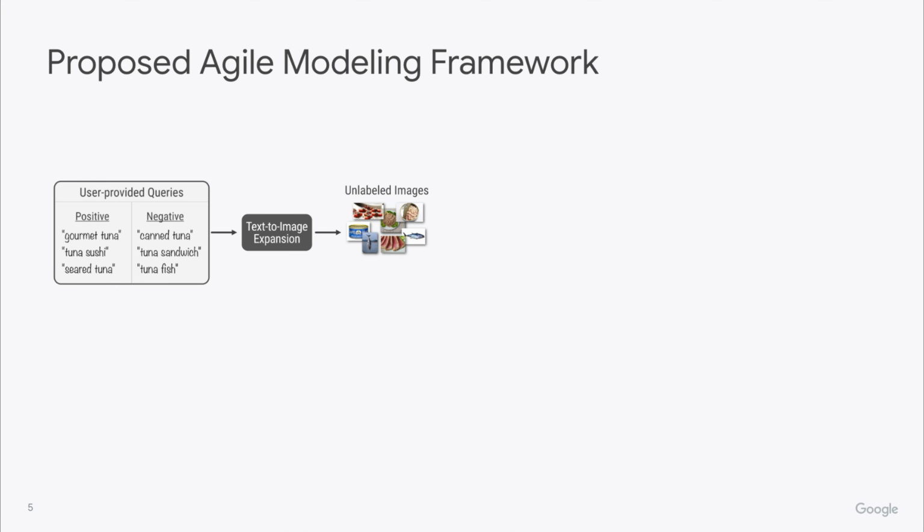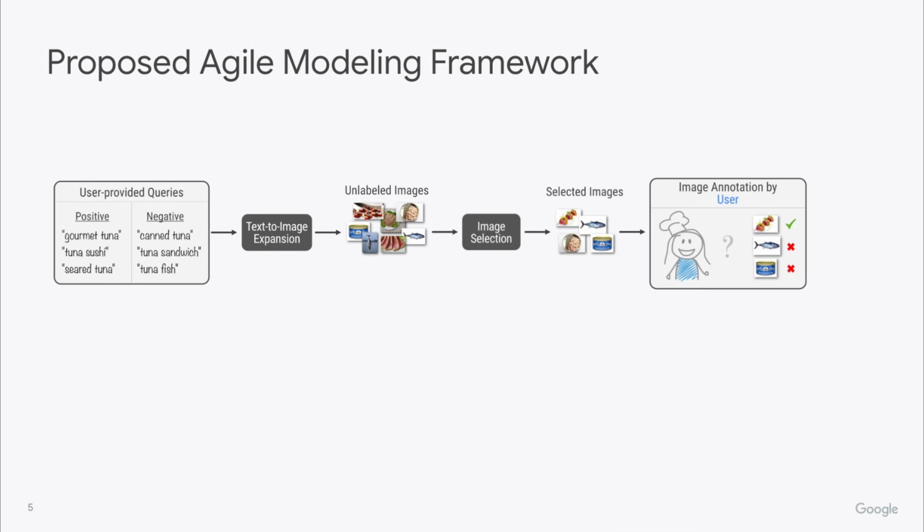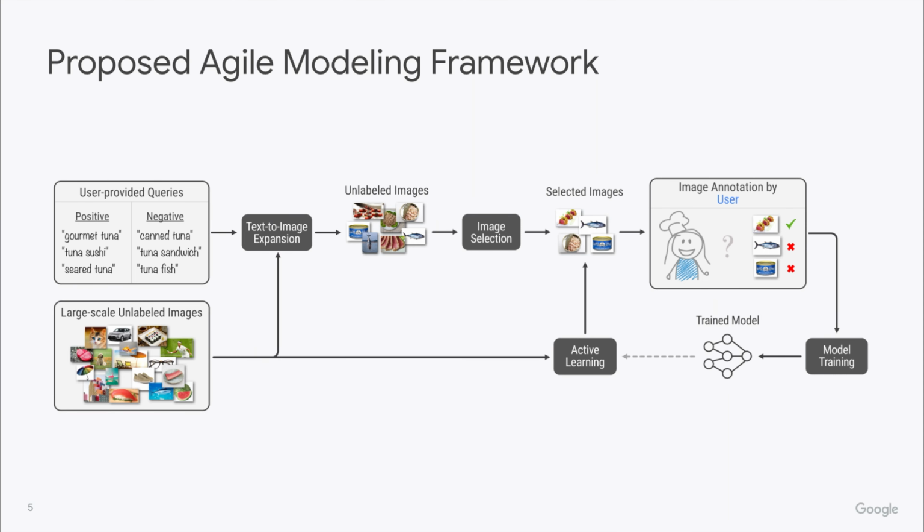Next, our system will automatically expand these text queries and retrieve relevant images. We do a careful selection of a small subset of these images, on the order of 100 images, and we ask the user themselves to rate these as positive or negative through an intuitive rating interface. Now we can train our first classification model, and this model can be further improved with one or more rounds of active learning where, again, the user is the rater. For a concrete implementation of these components, please see our paper.